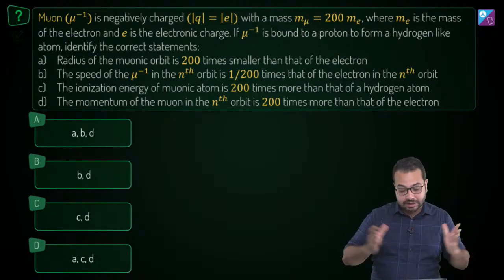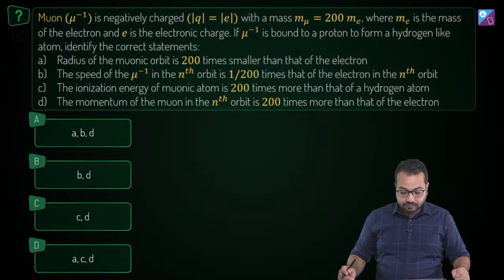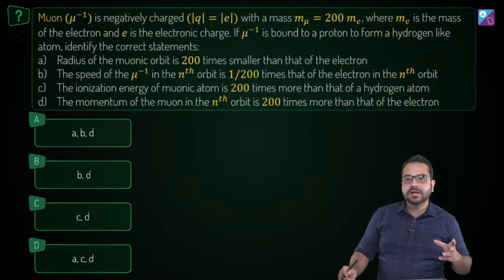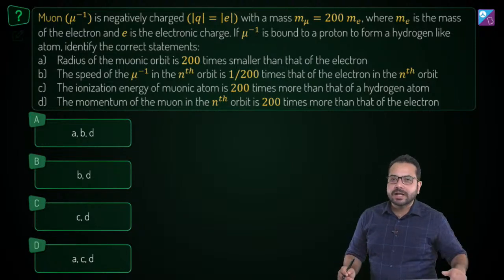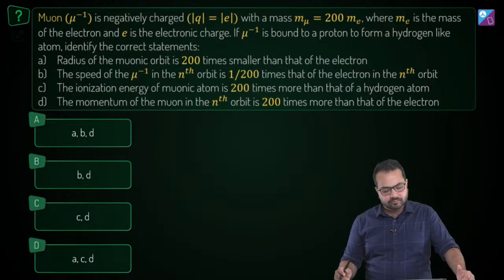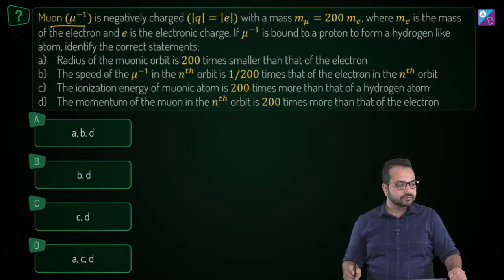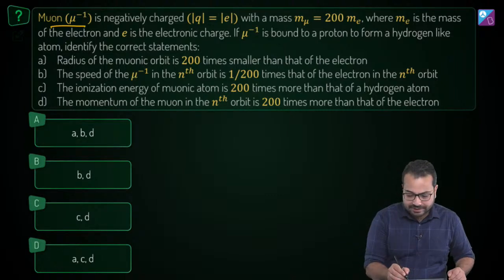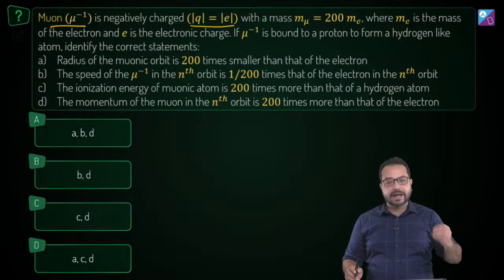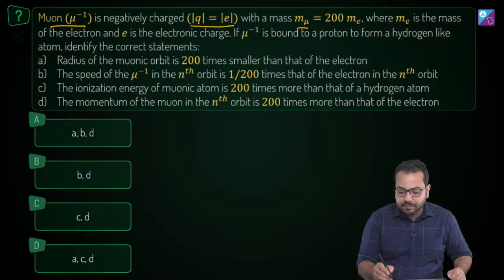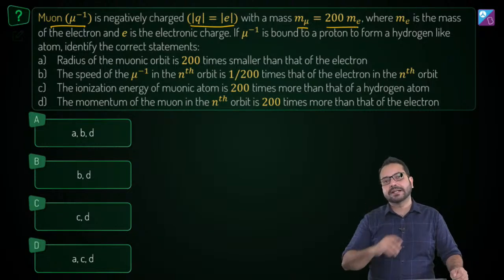Alright, let's solve this question. Looking at the options, which means probably we'll have to look at each and every option. Okay, not a problem. So we have a particle called muon. It is negatively charged and it has the same charge as the electron, and the mass of the muon is 200 times the mass of the electron.